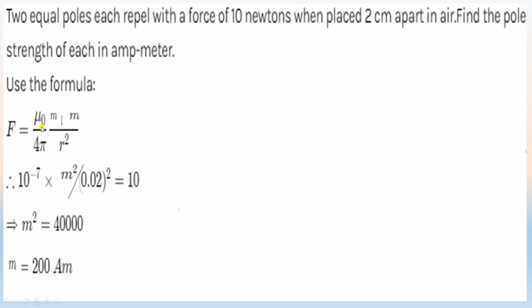So mu naught upon 4 pi has the value 10 to the power of minus 7, times m square divided by 0.02 meter square, is equal to the force, which is 10. So m square comes out to be equal to 40000, or taking the square root, m comes out to be equal to 200 ampere meter.